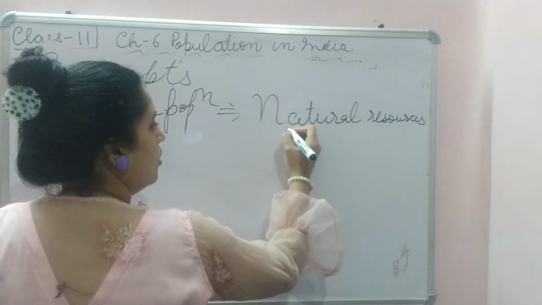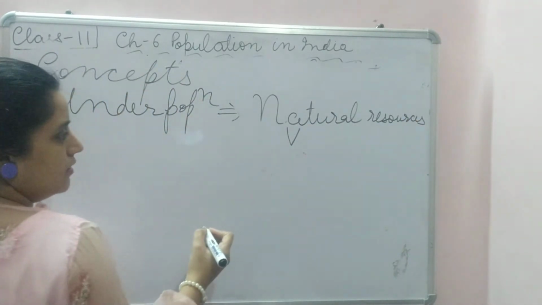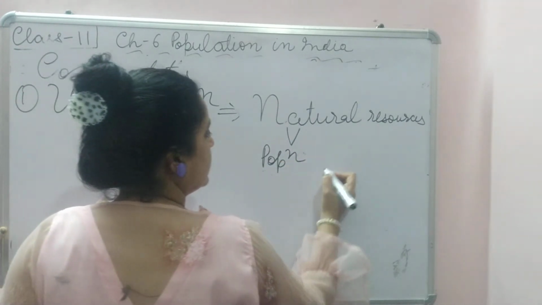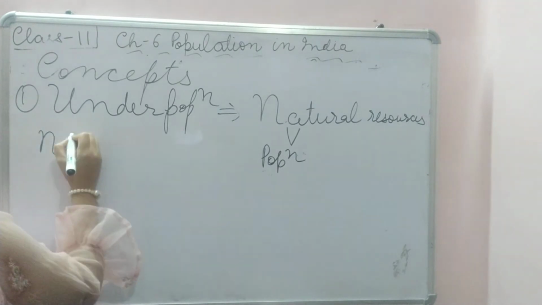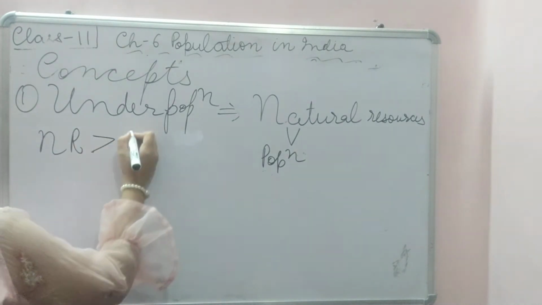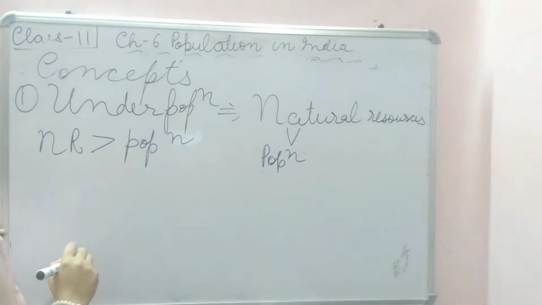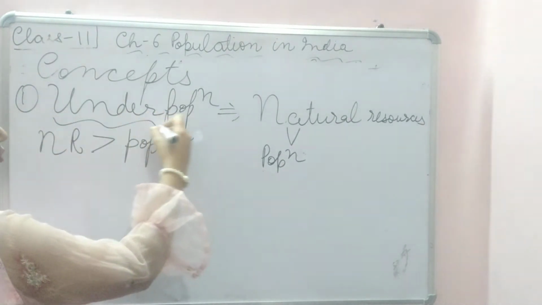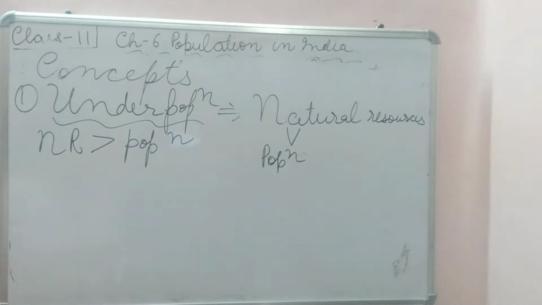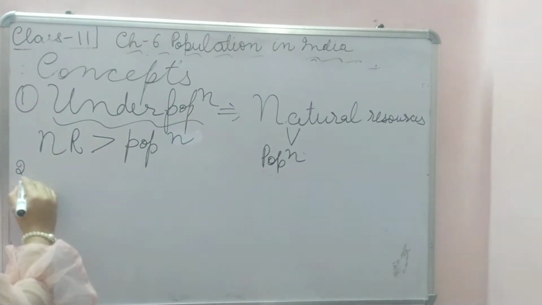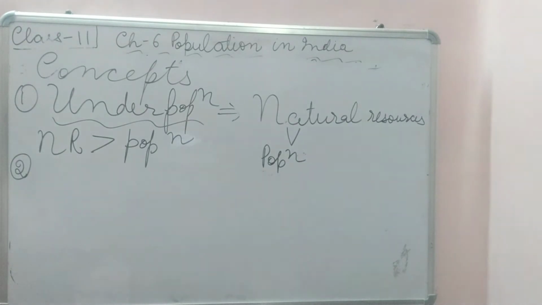We can say when natural resources exceed the population, then that stage is underpopulation. Second is overpopulation.